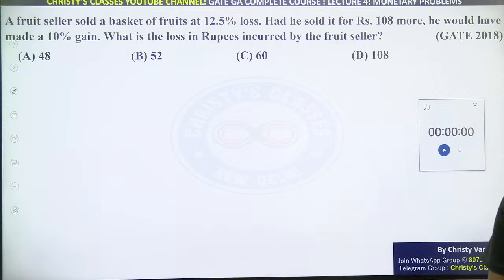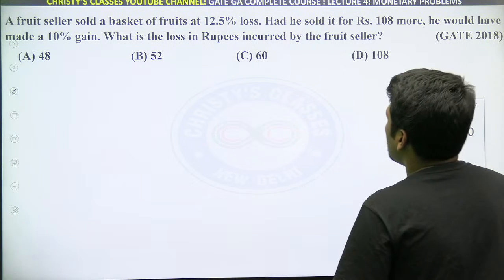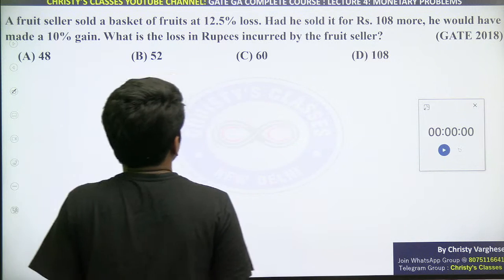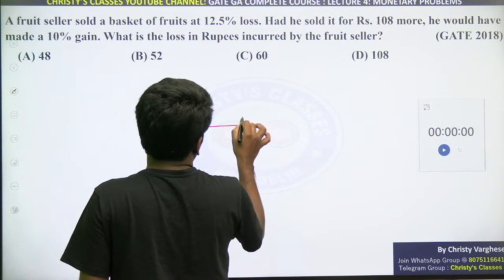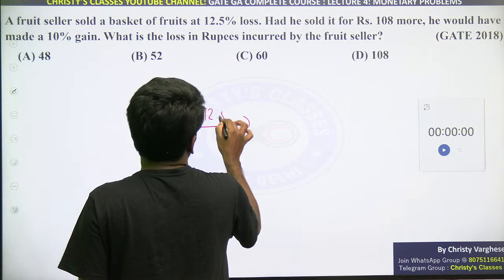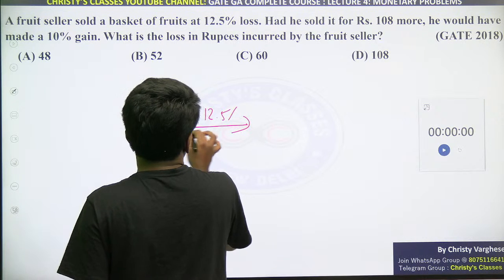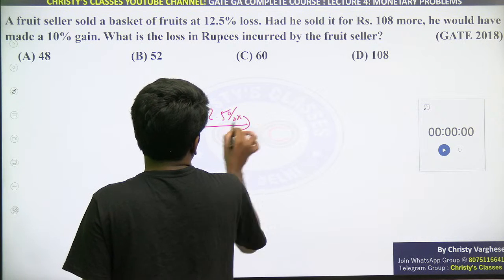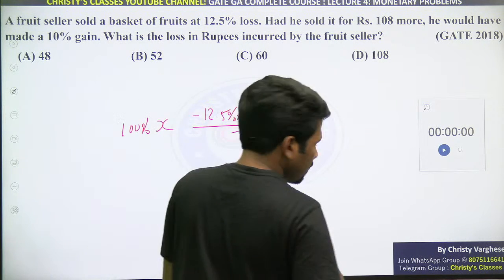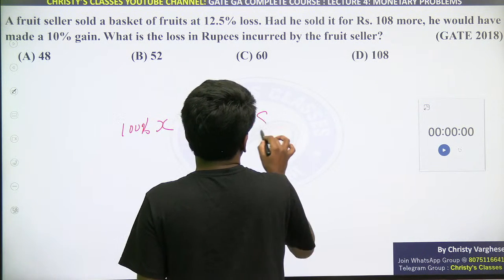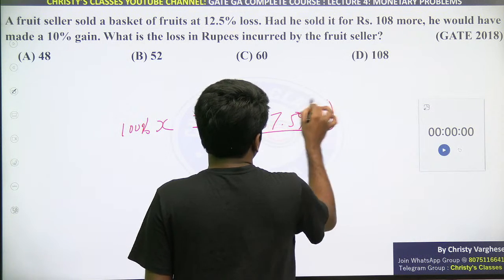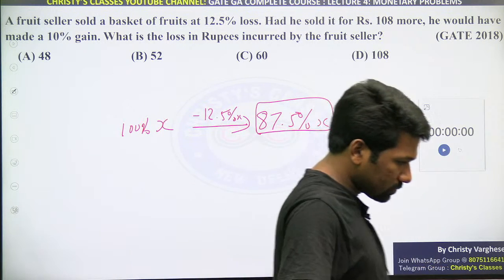Okay, there are different ways. I will explain. A fruit seller sold a basket of fruits at 12.5% loss. So the investment we don't know, the return also we don't know, but 12.5% loss हुआ that we know. So if X is the investment, 12.5% of X was lost. That is 100% of X, say 12.5% of X कम किया तो 87.5% of X मिलेगा ना. That is the return. Is that clear?